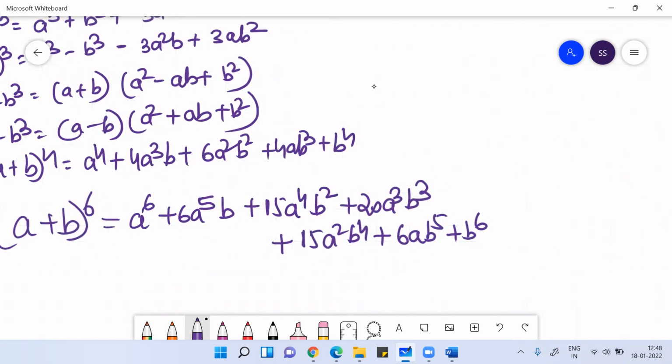Only thing, if you know Pascal triangle, it is like this: 1, 1 1, 1 2 1.